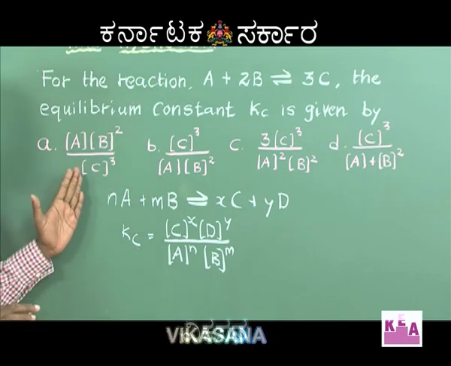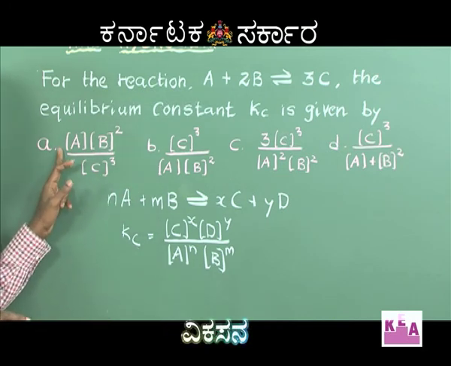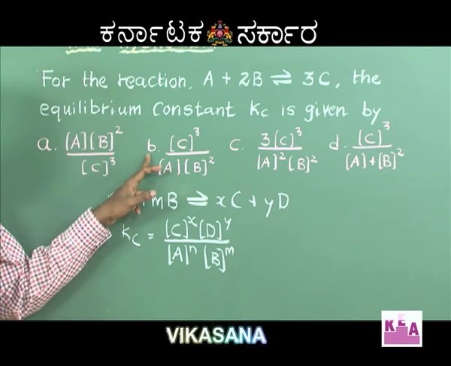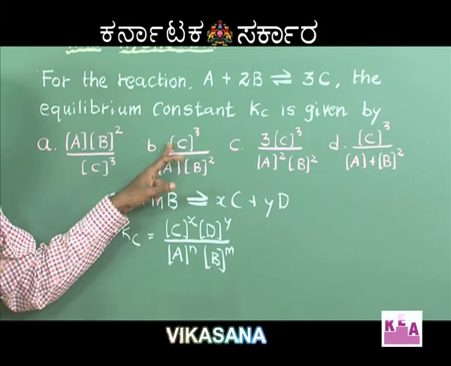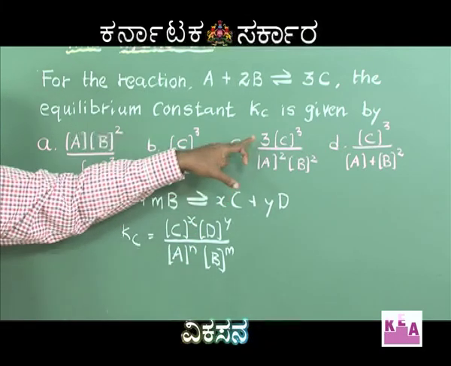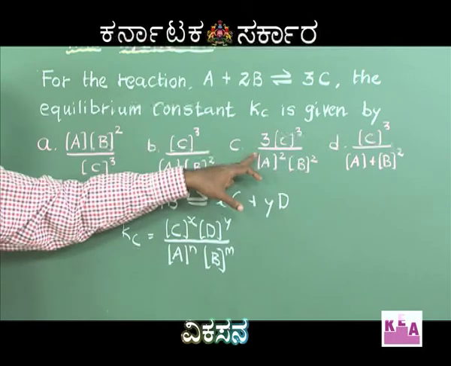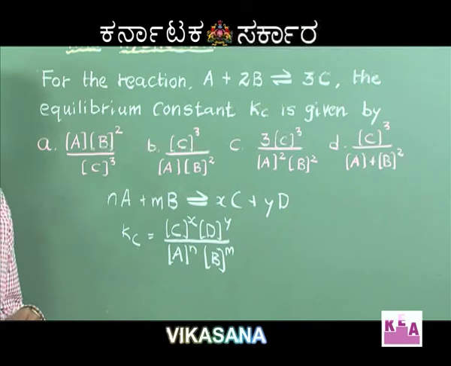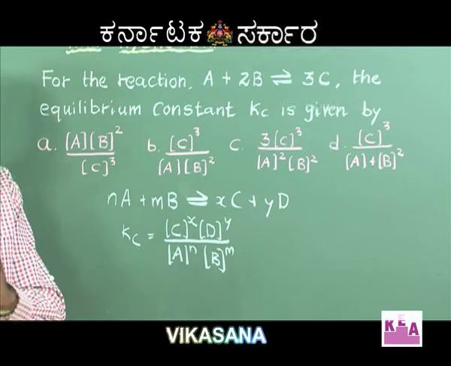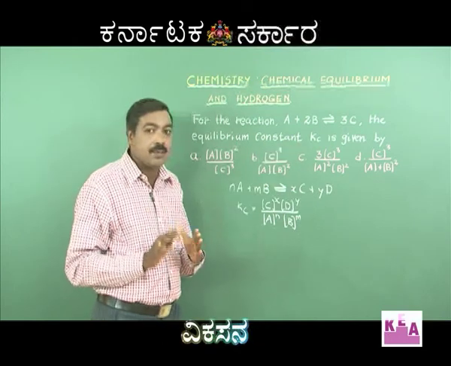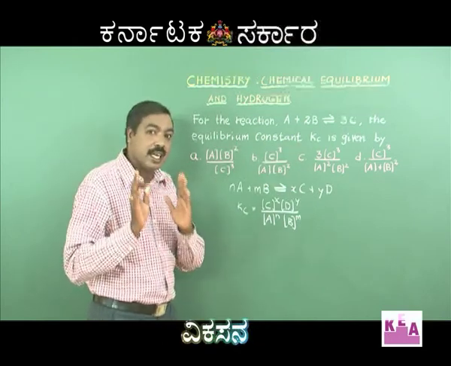In the options that are given here, option A, I have concentration of A and B, ruled out. Option B, I have concentration of C, let me keep it aside. Option C, I have 3 times concentration of C, ruled out. Option D, also I have concentration of C raised to the power 3. Therefore, by probability the right answer would be option B and option D. Now, how do I come back to judge which is the right answer?